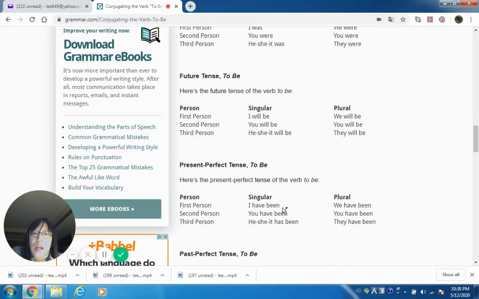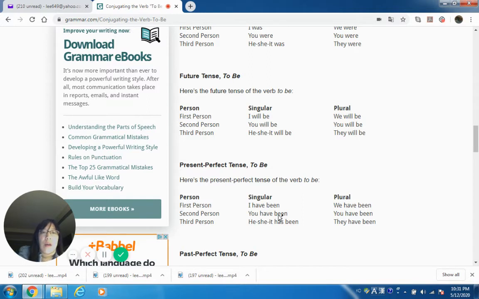And what does it have to follow? It has to follow by been, past participle. Now have, even though it's a helping verb, this does not require the infinitive form. So have is also very special.